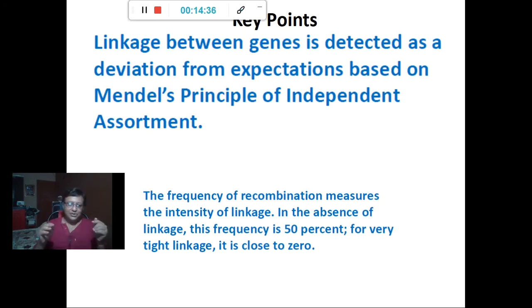So thank you, and in the next class we will go for the next part of linkage and recombination, where we will be discussing Drosophila 3-point crosses and the linkage and recombination, and how it is used to map distances between genes. Thank you.